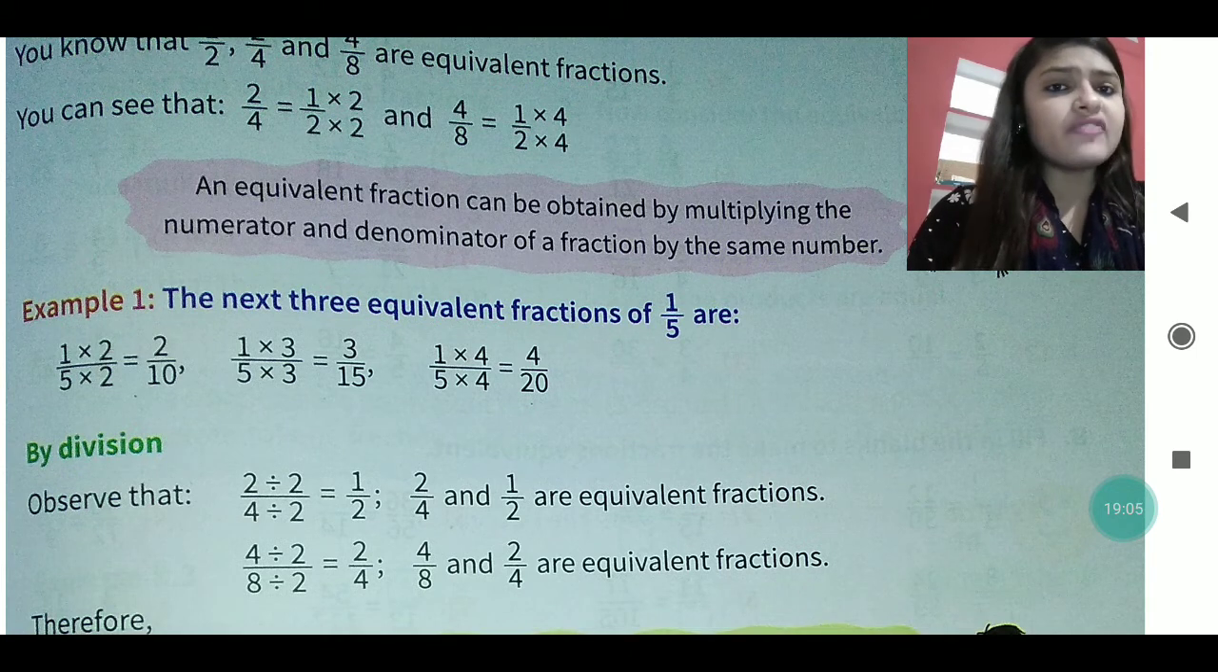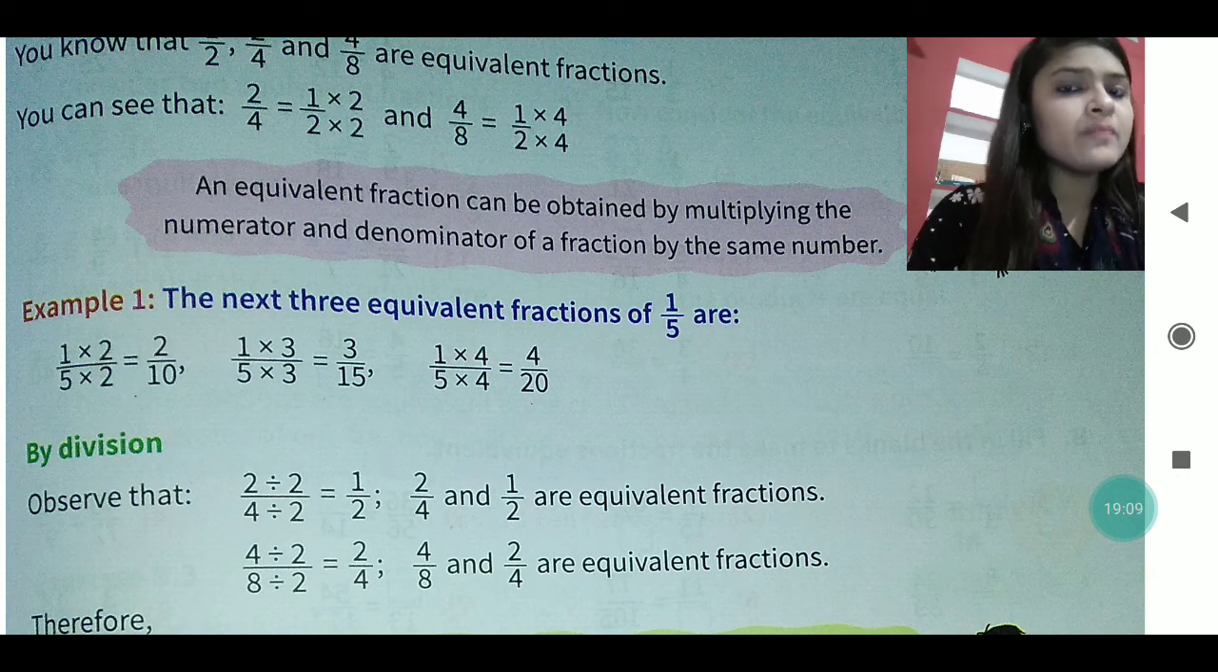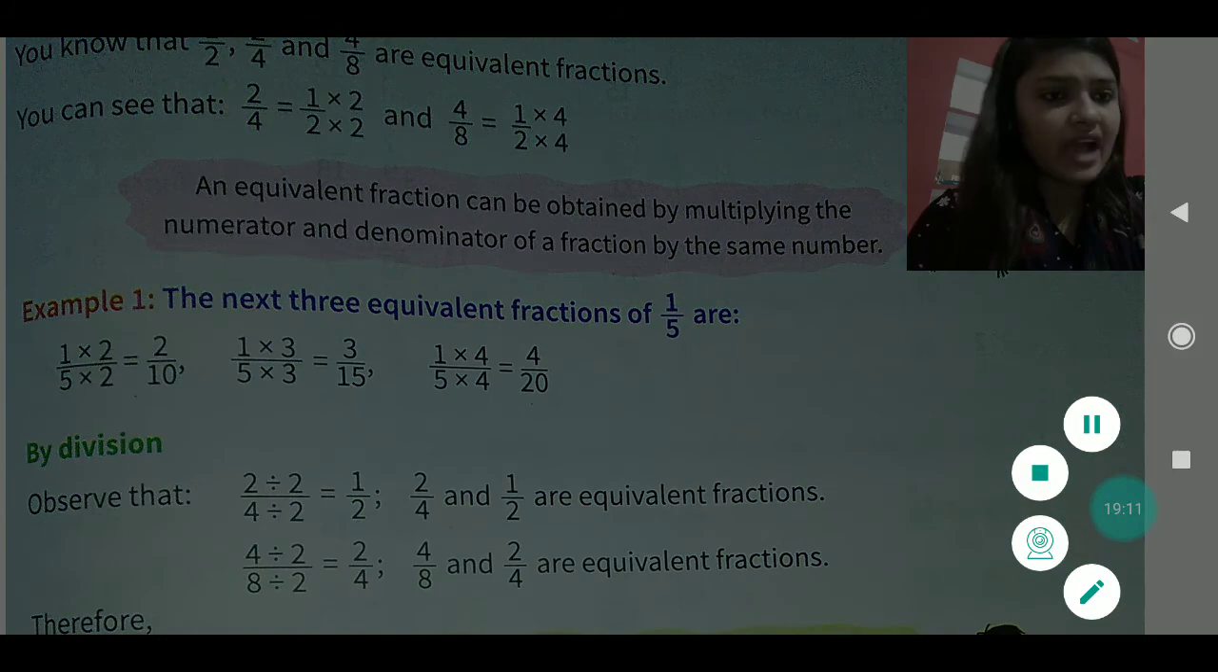Then if it is written, find the next 3 equivalent fractions of 1 by 5, how will you find them? You have to multiply 1 by 5 three times.